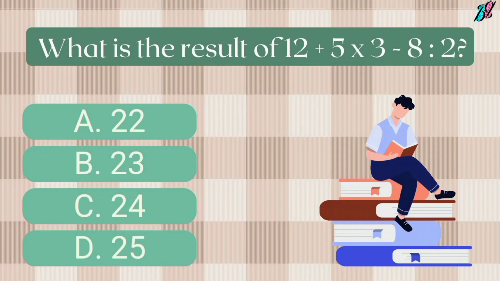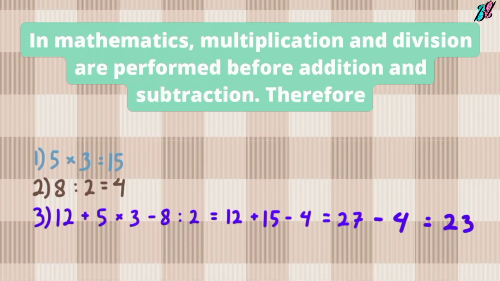Question 7. What is the result of 12 plus 5 times 3 minus 8 divided by 2? A. 22. B. 23. C. 24. D. 25. The correct answer is B. 23. In mathematics, multiplication and division are performed before addition and subtraction. Therefore, 5 times 3 is equal to 15 and 8 divided by 2 is equal to 4, so 12 plus 5 times 3 minus 8 divided by 2 is equal to 12 plus 15 minus 4 is equal to 27 minus 4 is equal to 23.